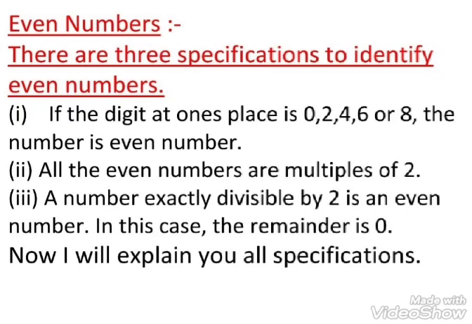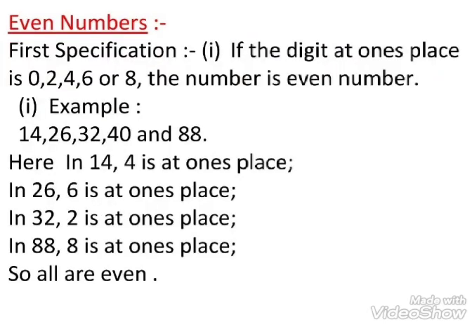Now, I will explain you all specifications. First specification. If the digit at ones place of any number is 0, 2, 4, 6 or 8, the number is even number. Examples are 14, 26, 32, 40 and 88.